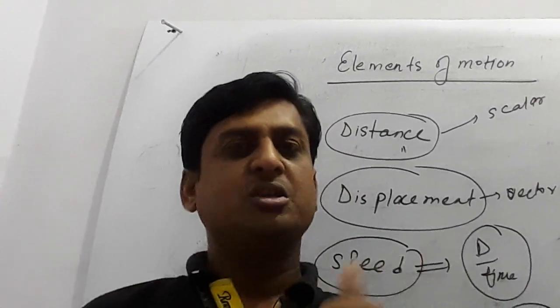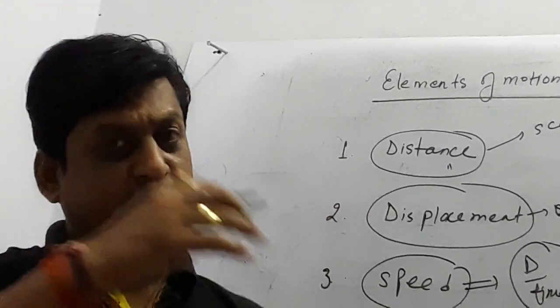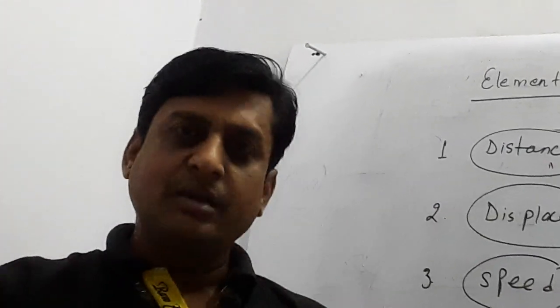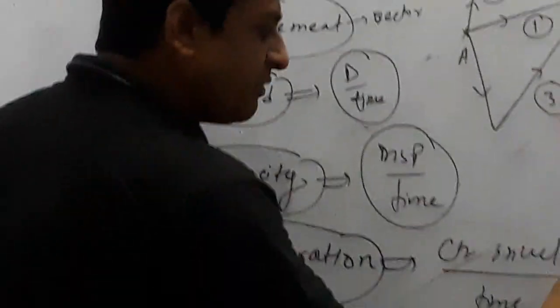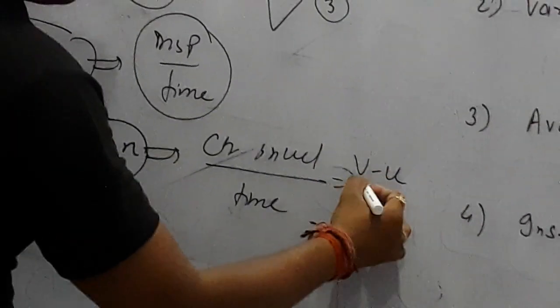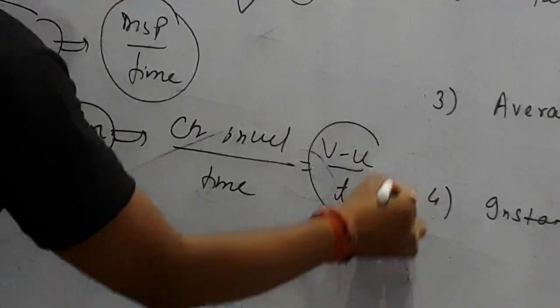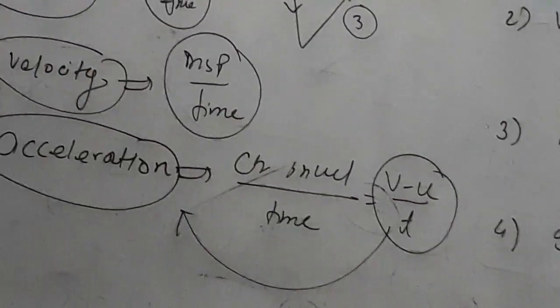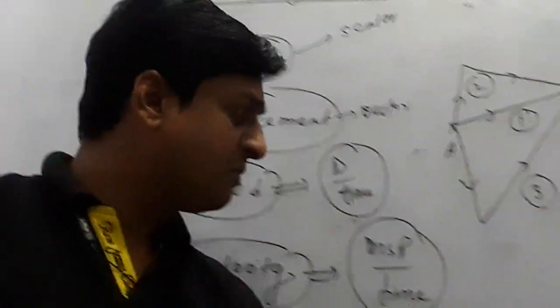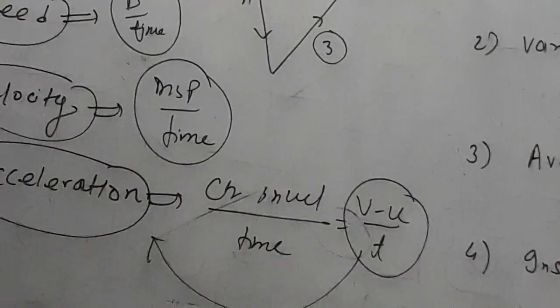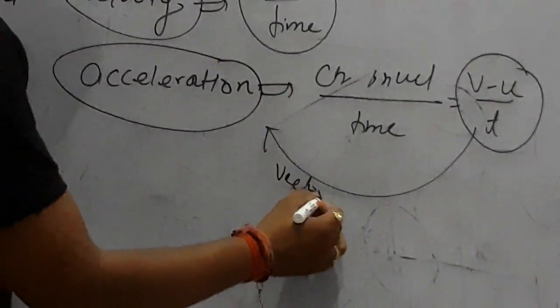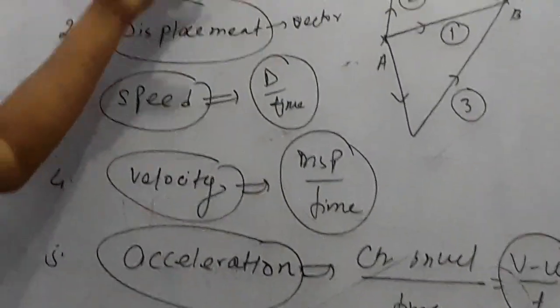The velocity at which motion starts is initial, and the velocity at which motion ends is final. So change in velocity means final velocity minus initial velocity, divided by time. This is called acceleration. Because acceleration is the ratio of velocity and time, this is also a vector. So these are the elements of motion.